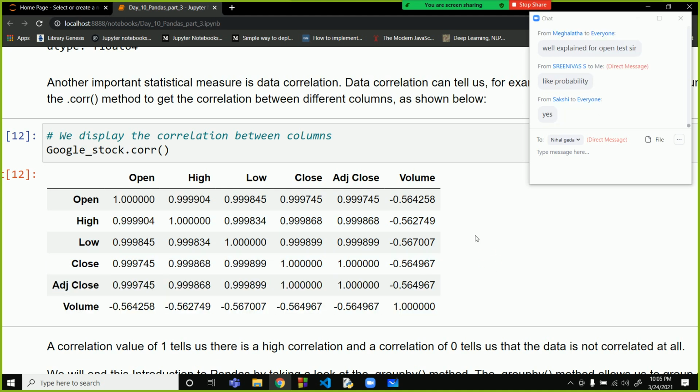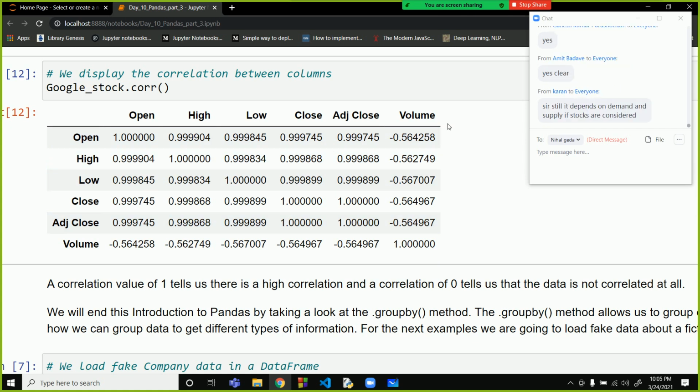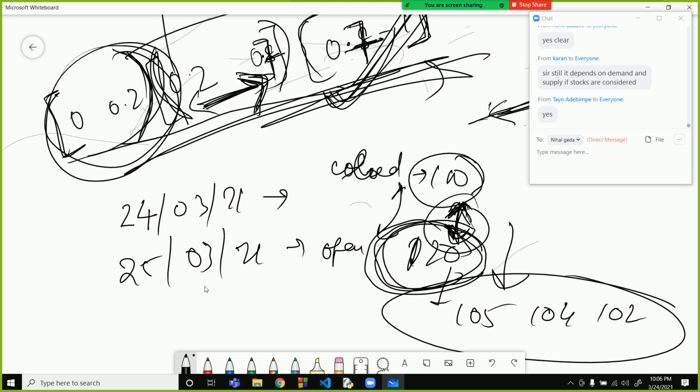Yes. So this is a very important thing. You can see over here, if we have to predict the volume, then all the columns are important. Yeah, it depends upon demand and supply, but for the sake of understanding you have to do this, because the stock market also depends upon previous values.